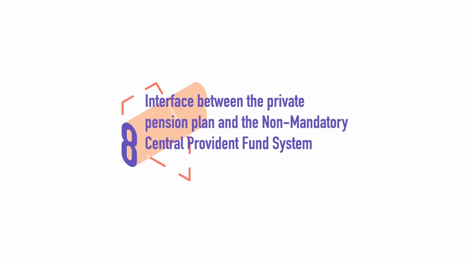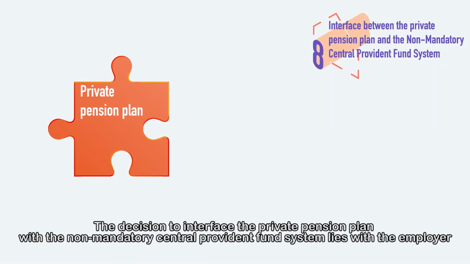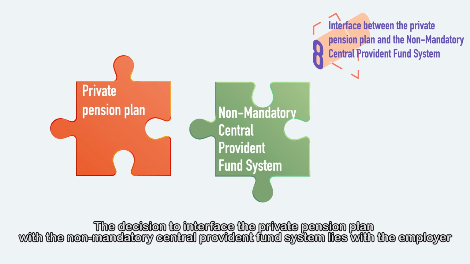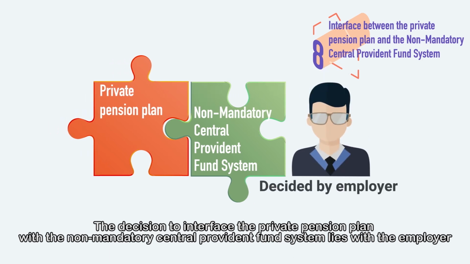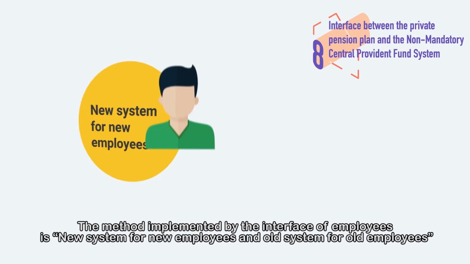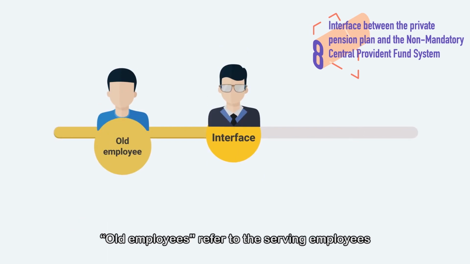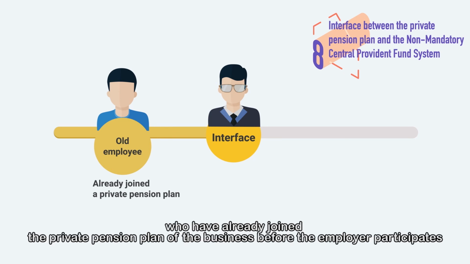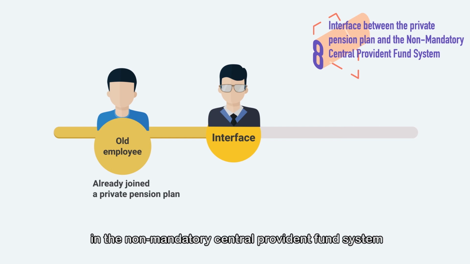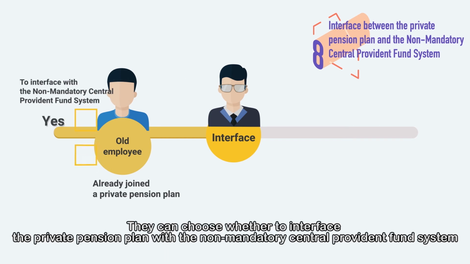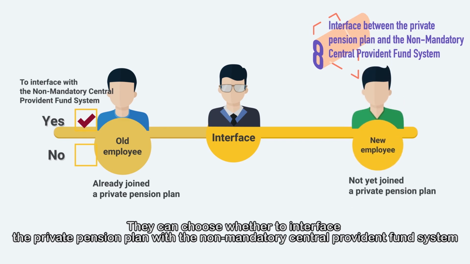8. Interface between the private pension fund and the non-mandatory central provident fund system. The decision to interface the private pension plan with the non-mandatory central provident fund system lies with the employer. The method implemented by the interface of employees is new system for new employees and old system for old employees. Old employees refer to the serving employees who have already joined the private pension plan of the business before the employer participates in the non-mandatory central provident fund system. They can choose whether to interface the private pension plan with the non-mandatory central provident fund system.